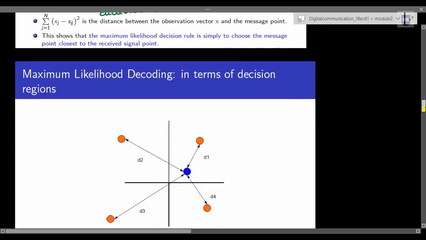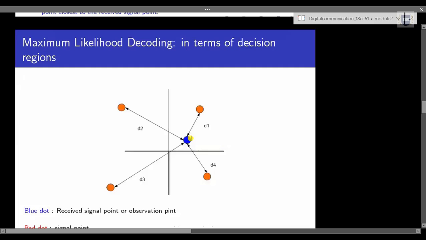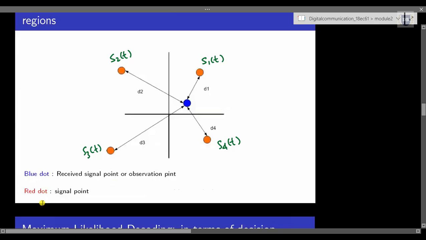And for better understanding of this, let's consider this diagram wherein we have 4 signal points S1 of t, S2 of t, S3 of t and S4 of t, such that this red dot or orange dot represents the signal point, whereas this blue dot over here represents the observational point, or the received signal point.